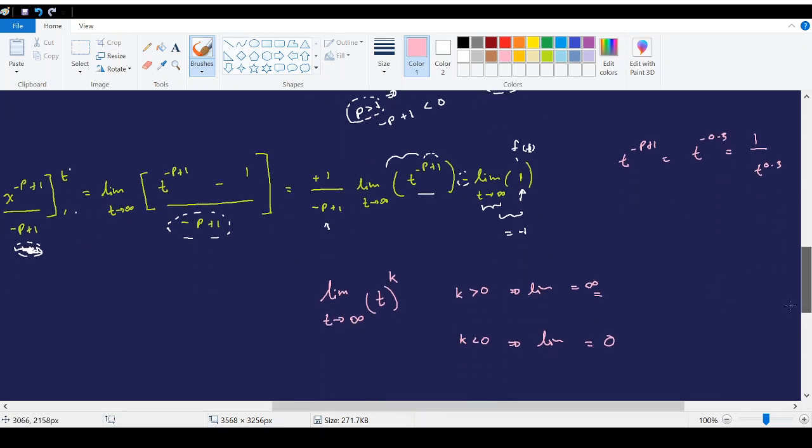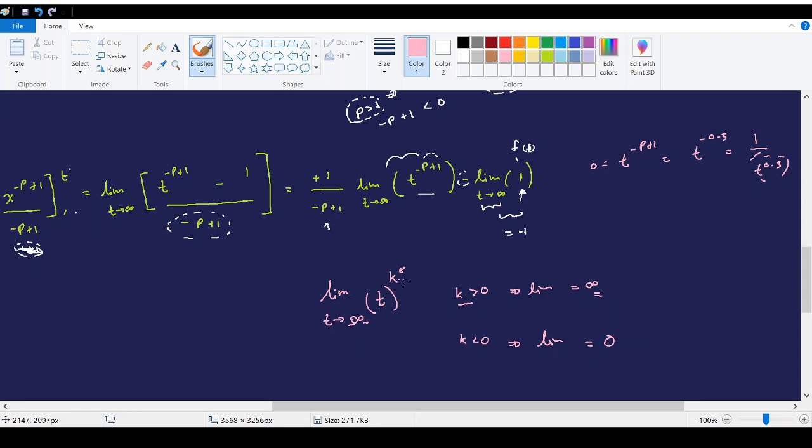So again, from this first result, here the denominator has a positive k value. Therefore, the limit will be infinity, and since it is 1 over infinity, the total result will be equal to 0.